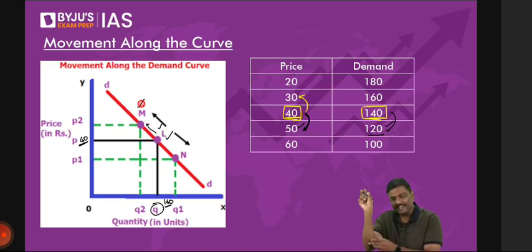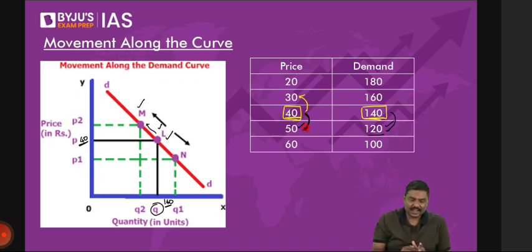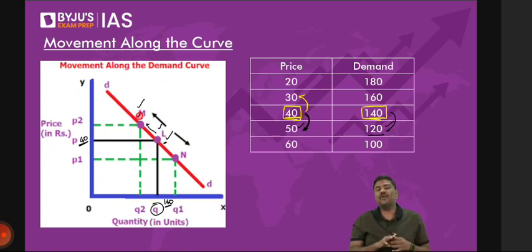You're at point L. And now, when the prices change, you will try to find where the new position is actually coming. And you will realize that you're basically shifting from point L to point M. Look at the picture. Can I say point M is again on the line?